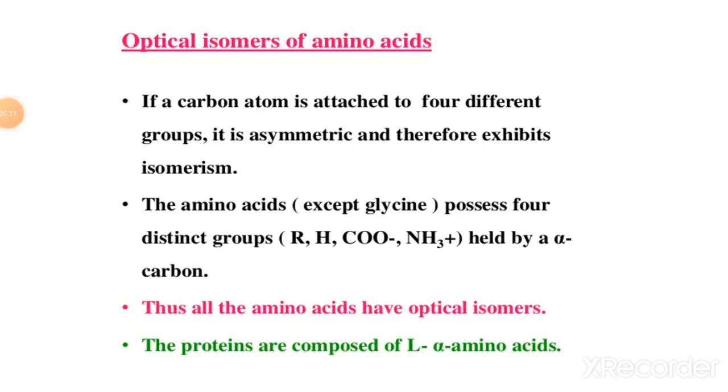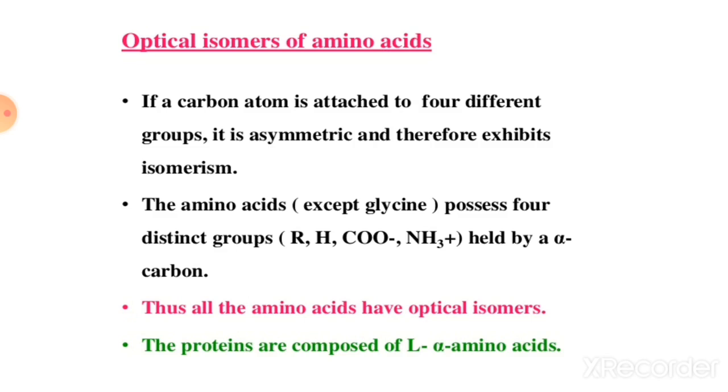Which amino acid can show optical isomers? Those amino acids in which the carbon atom is attached to 4 different groups. There is only one exception, that is glycine, which has no two different groups, because glycine has a hydrogen atom as its functional group.